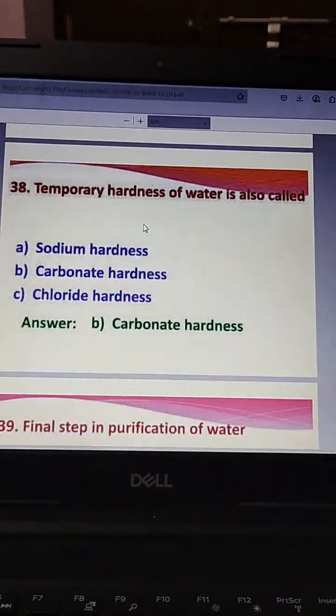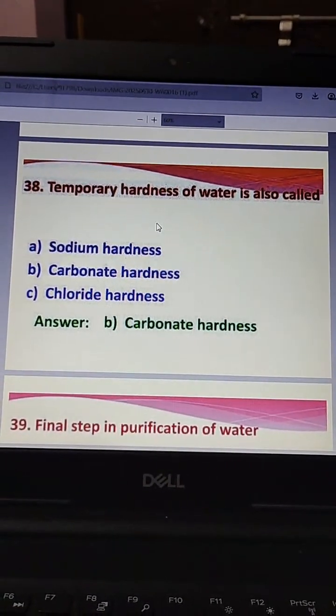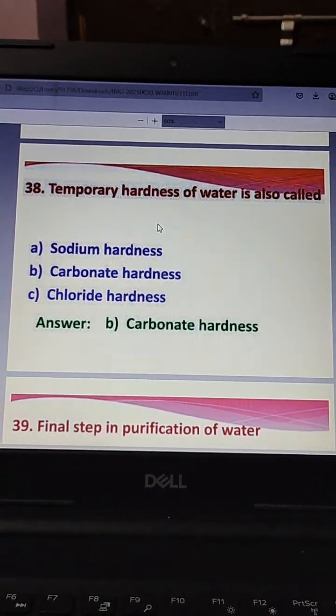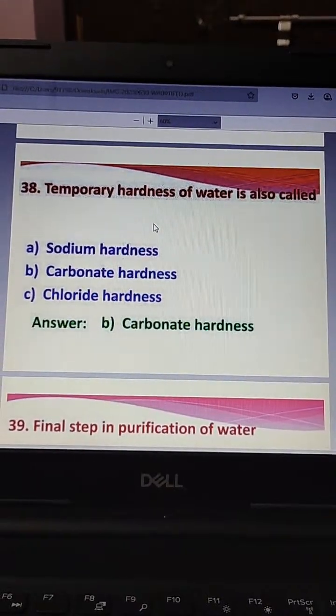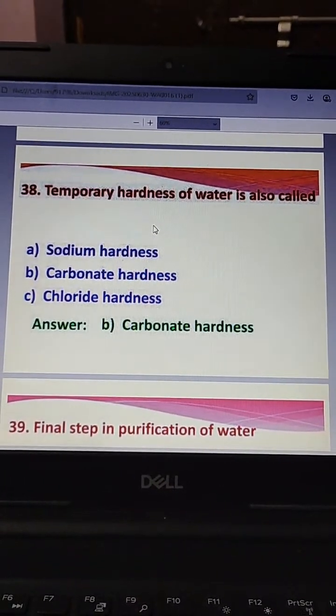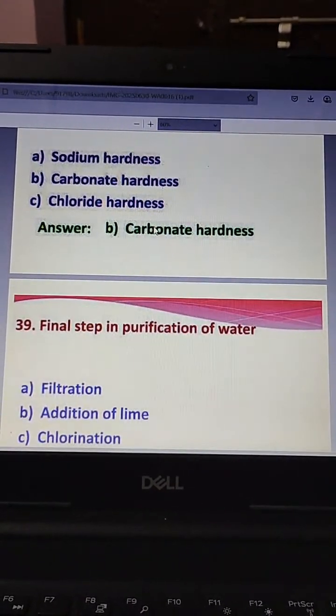Then temporary hardness of water is also called: sodium hardness, carbonate hardness, chloride hardness. The answer is carbonate hardness. Temporary hardness of water is also called carbonate hardness.